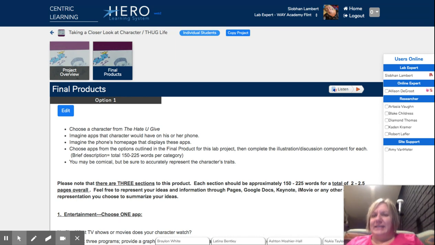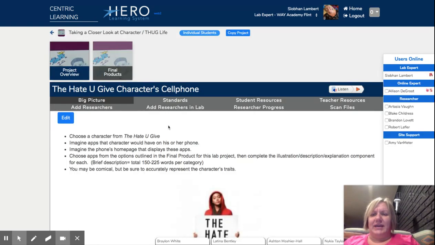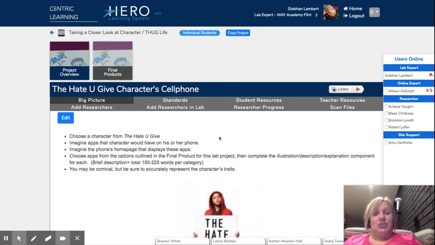Our lesson today is taking a closer look at character for The Hate You Give. So this is just a quick walkthrough. As you can see, the project overview is just a quick glimpse of what you'll be doing. It says choose a character from The Hate You Give. I know a lot of you were really drawn to Star. Some of you may have been more drawn to the parents or Khalil. But you can choose any character from The Hate You Give.